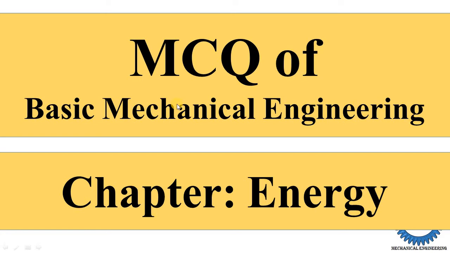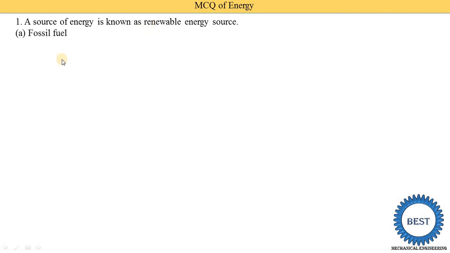In this video, I explain MCQs of the Basic Mechanical Engineering subject, chapter number 2, Energy. First MCQ: which source of energy is known as a renewable energy source? Four options are given. Option A fossil fuels, option B nuclear, option C CNG and option D wind.